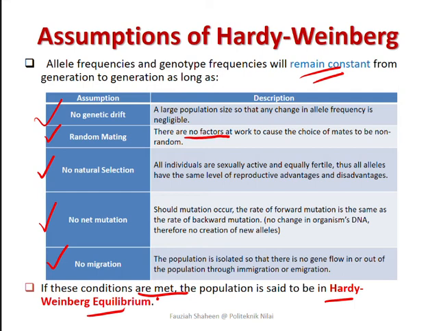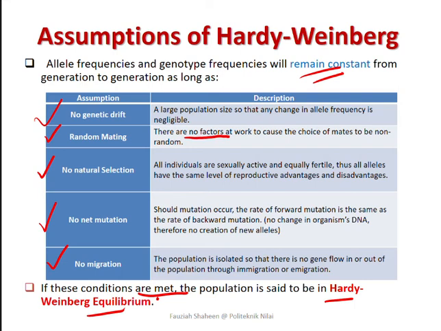Now, no natural selection. In a population at equilibrium, no alleles are selected over other alleles. Maksudnya semua sama. If selection occurs, those alleles that are selected for will become more common. So kalau berlaku natural selection, selected alleles yang terpilih akan jadi lebih common.